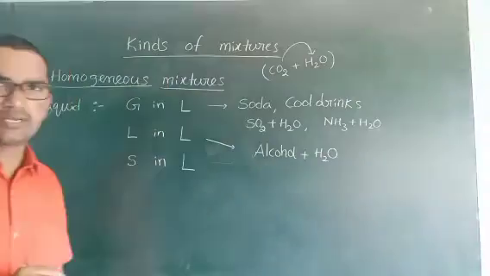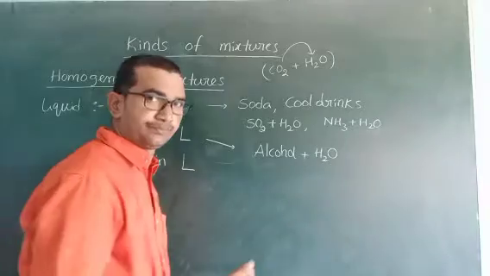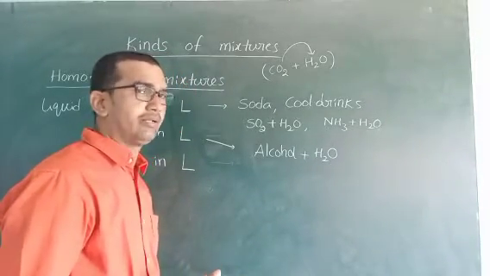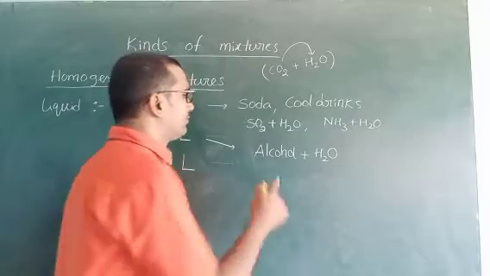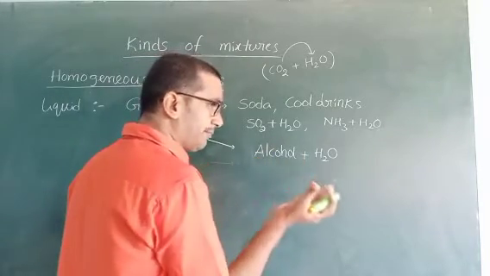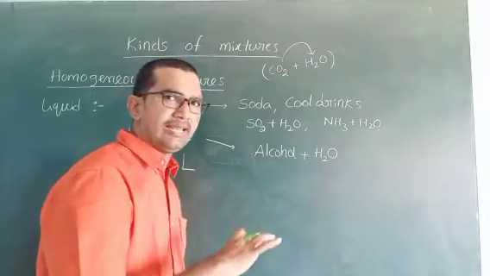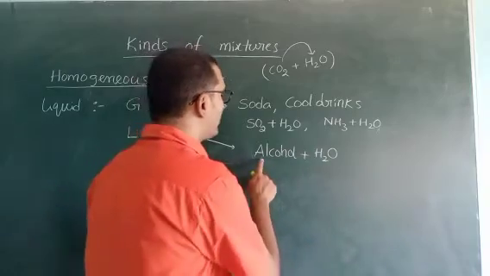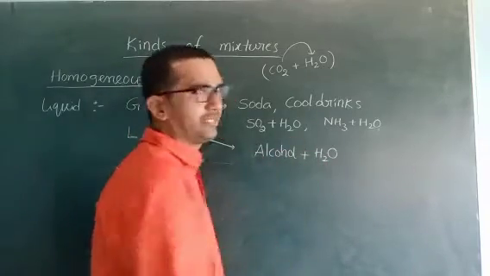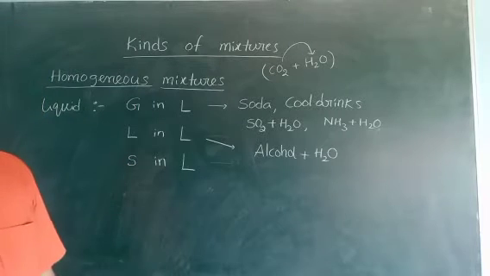Alcohol drinkers are there, those who are addicted. They first prepare alcohol plus water. Don't we know that direct alcohol is very dangerous to health? So that's why it is diluted. Diluted means alcohol plus water. It is a liquid in liquid type of solution.